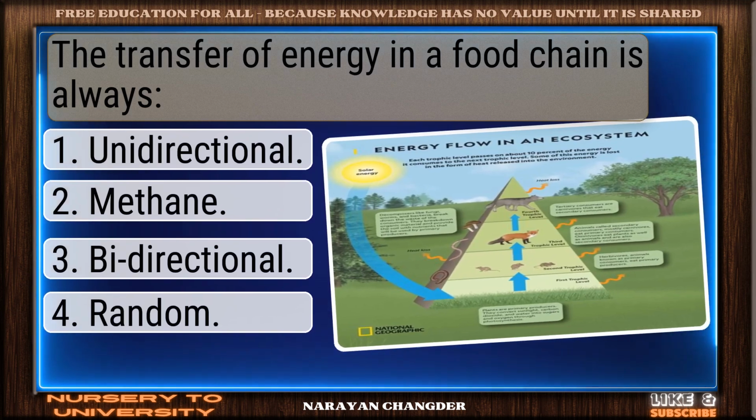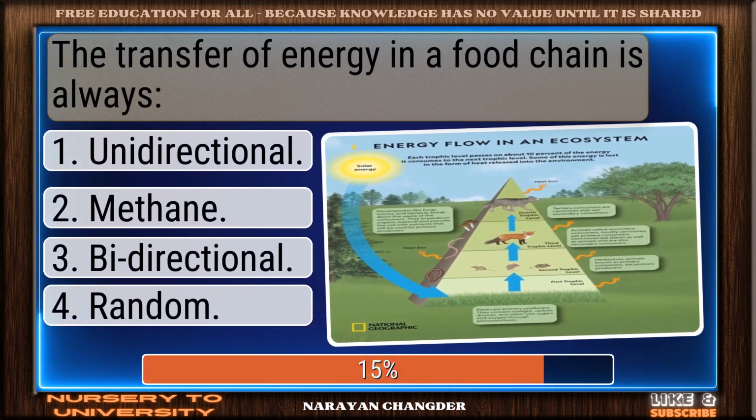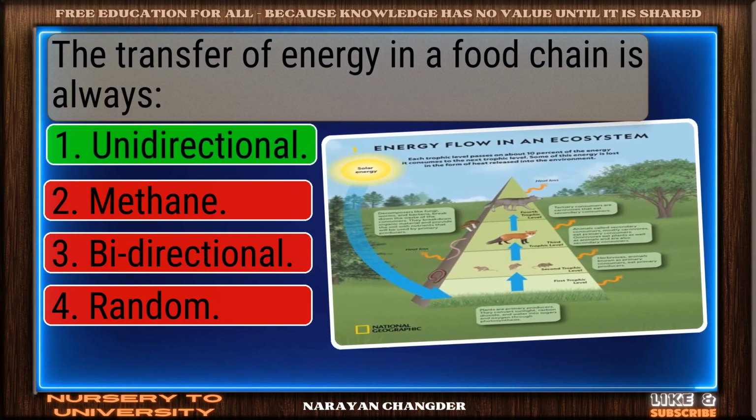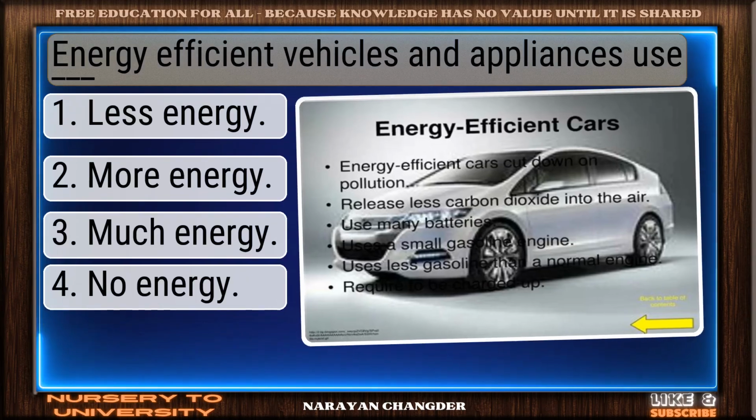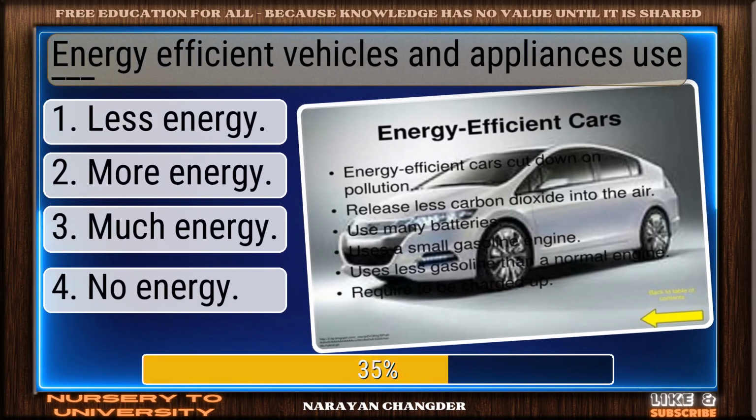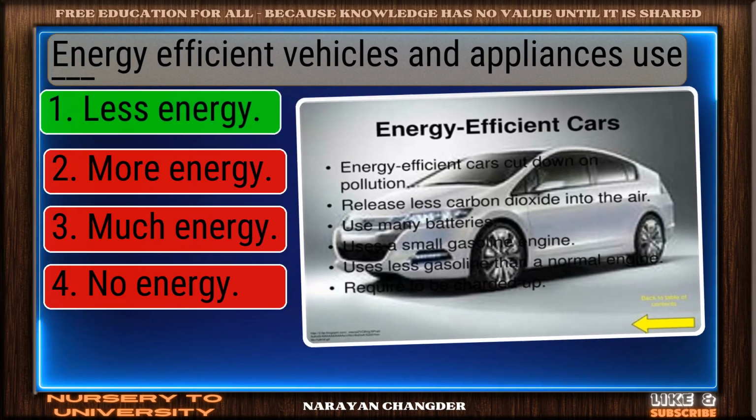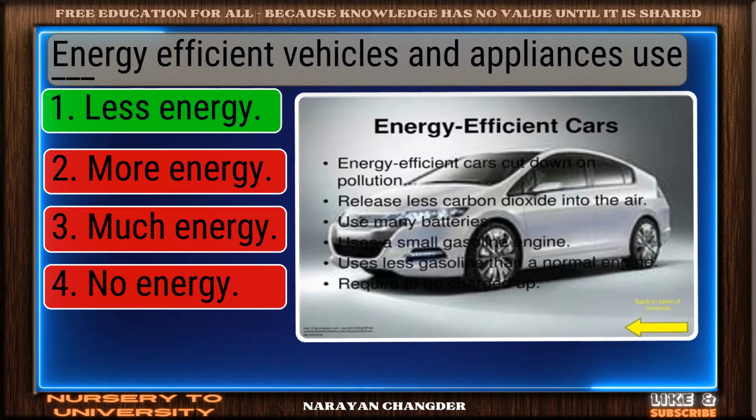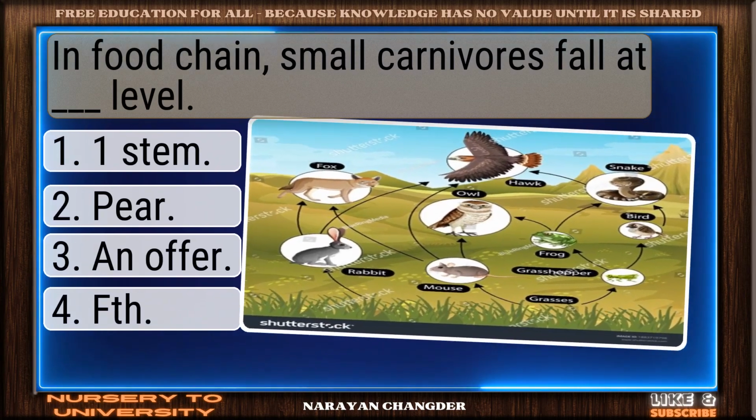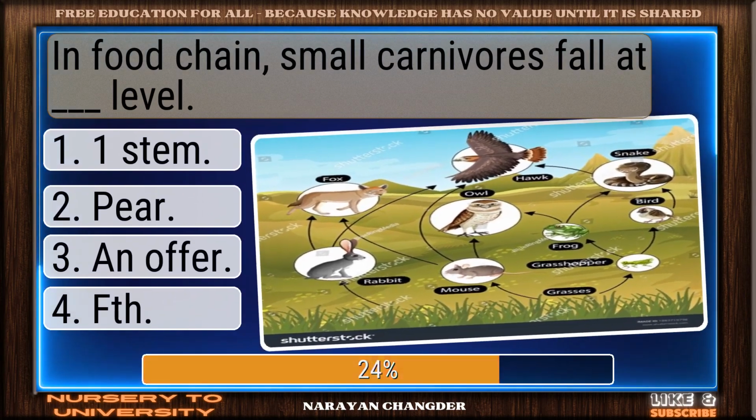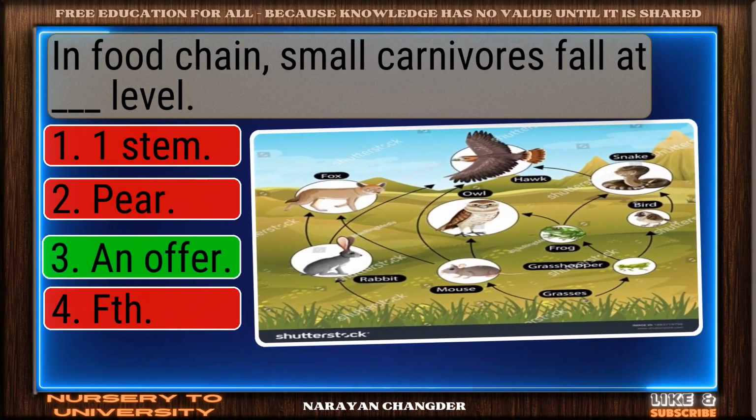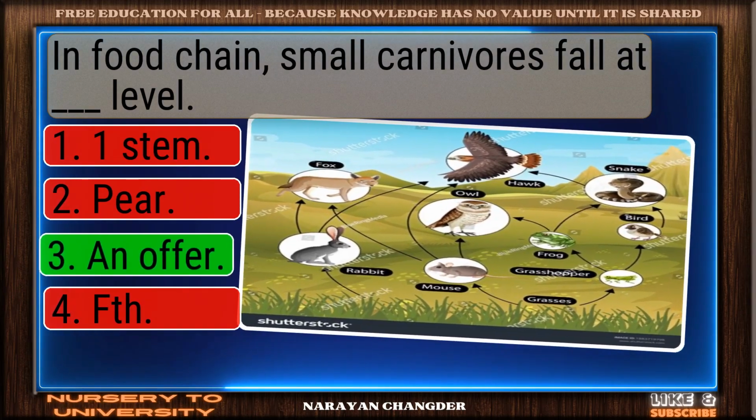The transfer of energy in a food chain is always. Perfect. Unidirectional is the one. Energy-efficient vehicles and appliances use dash. Correct. Less energy is spot. In food chain, small carnivores fall at dash level. You're right. An offer is correct.